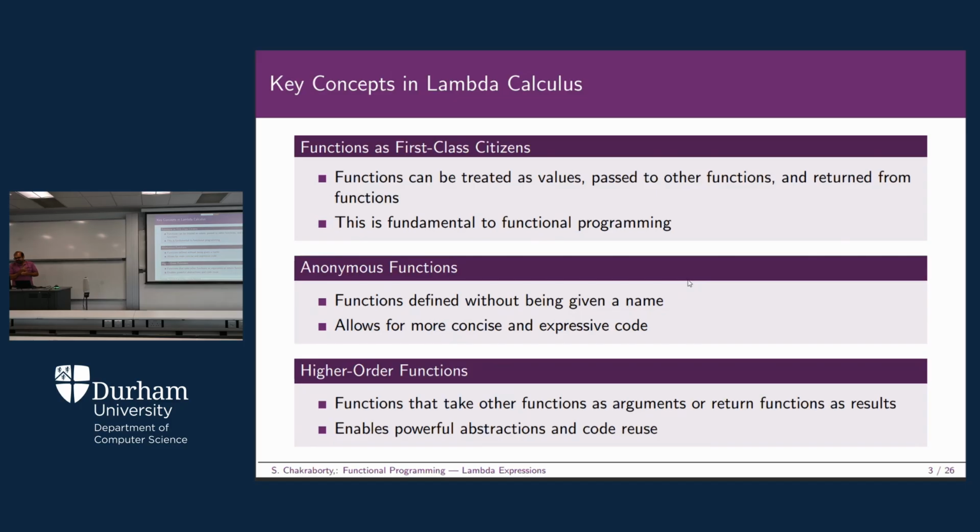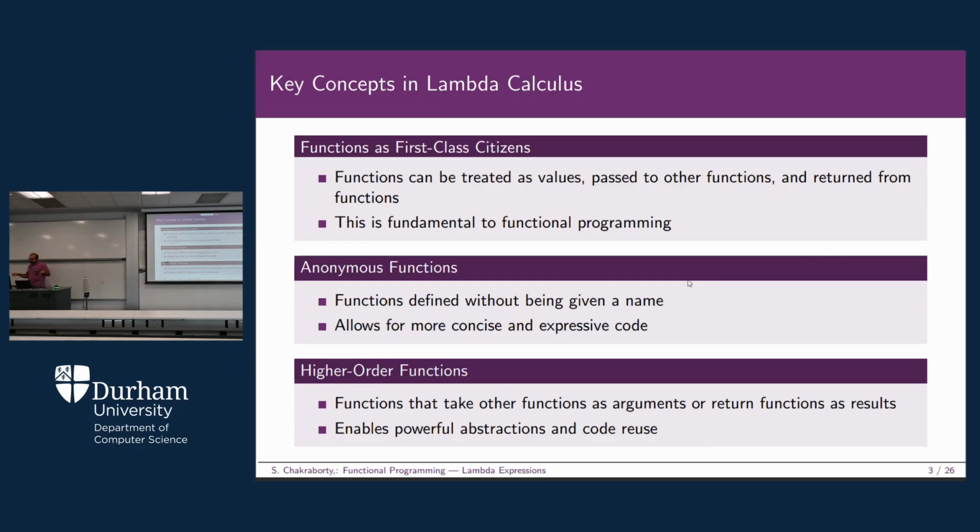This is very fundamental to functional programming. The second concept is the anonymous function, because these functions don't have any name and are defined without being given a name. So your function doesn't have any name, so how can we identify it? That's the principal question that we need to ask, and we'll see how we can do that. It basically allows more concise and expressive code. As I told you earlier, your code will be cleaner, so you don't need to write long classes and functions and lots of stuff.